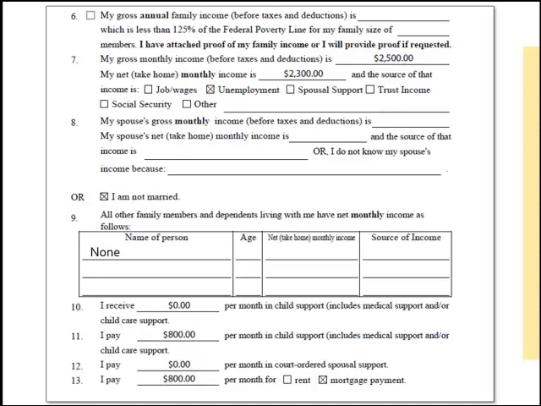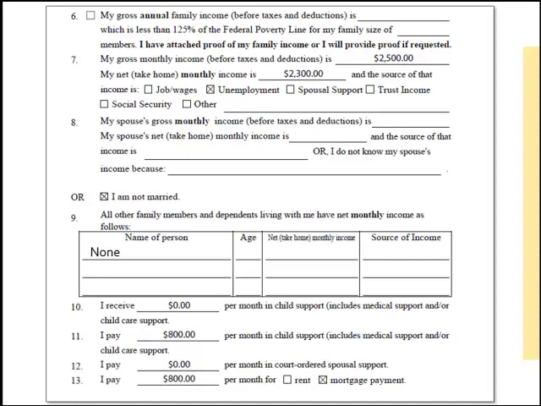If you check the box for question 3, question 4, or question 6, you can skip questions 7 through 16. For question 7, fill in your gross monthly income before taxes and net monthly income after taxes, and select the box for the source of your income. It may be from a job, unemployment, Social Security, etc.